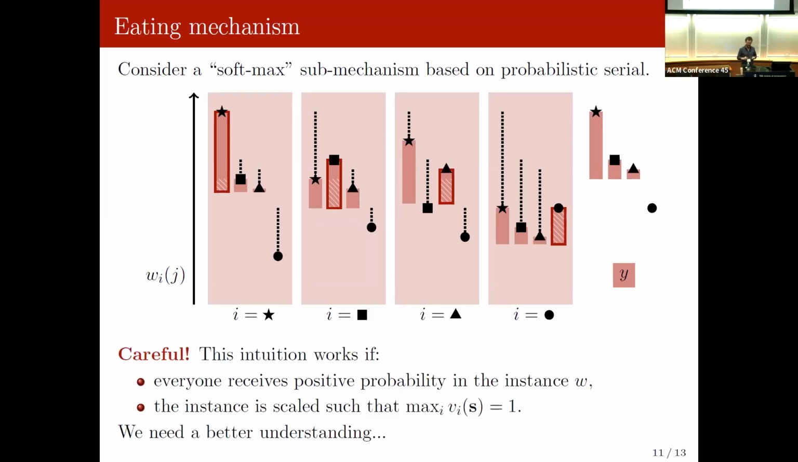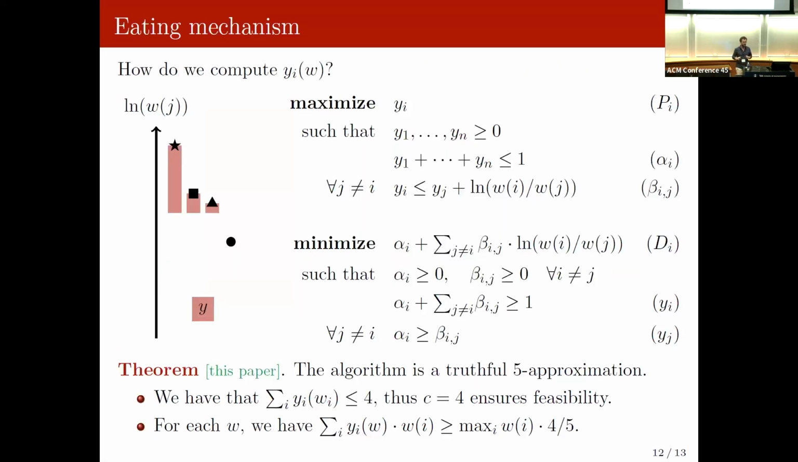Actually, it doesn't exactly work, because the intuition I gave you only works if everyone receives a positive probability in the instance, or if we scale the instance properly so that the max value was 1. But we can make it work with a more complicated construction, where we will start eating at a time that depends on the log of the value and not on the value. And we also need to formalize a bit better what is the value of this probabilistic serial. And for that, we're going to write a linear program.